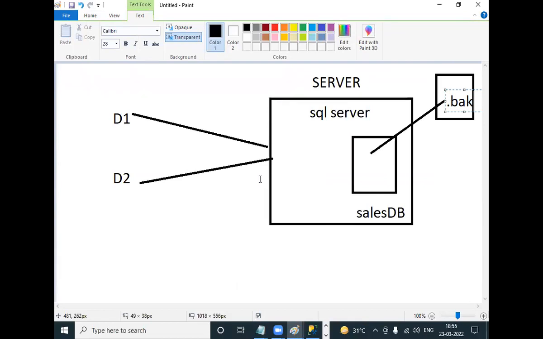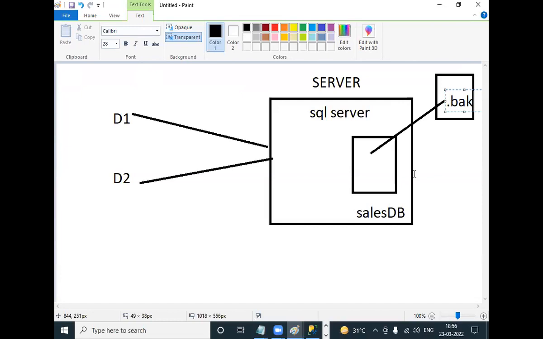Now at present, where is the database? On a server. But where is this server? The server is there in India. Now you have to move this database to a server in America. That means you want to move the database from one place to another place, one server to another server. Moving the database from one place to another, one server to another server, is called export and import.